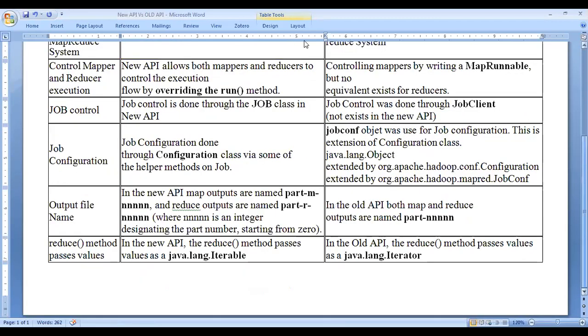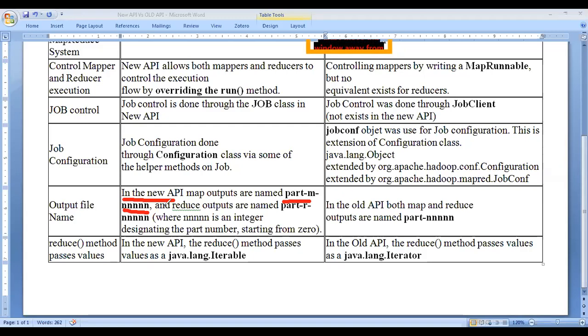Then the output file. Yesterday we already saw what this output file is. In the new API, we have part-m followed by a number, which starts from zero. Yesterday we saw the cat command where we used part-m-00000, and the final output was printed: in 1950 we have 22 and in 1949 we have 111.